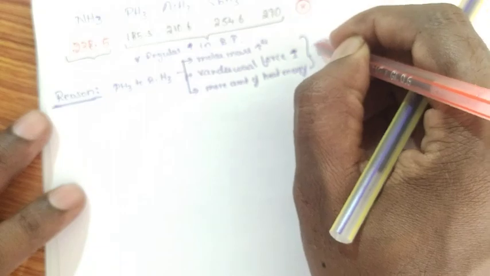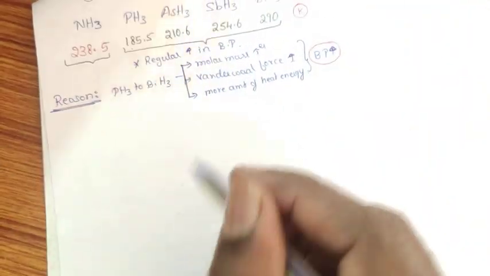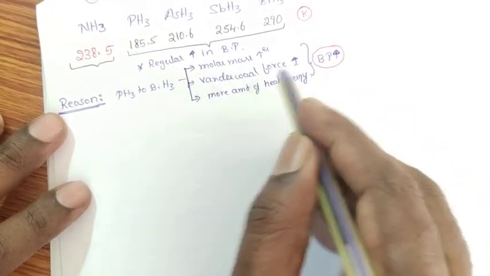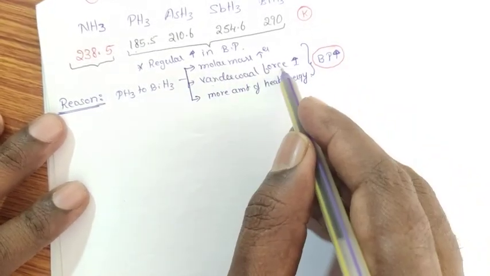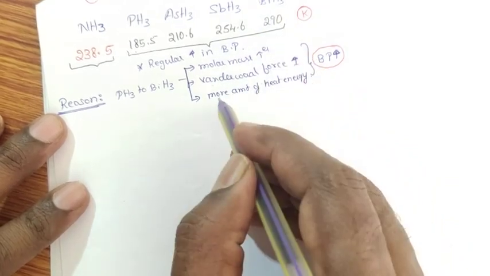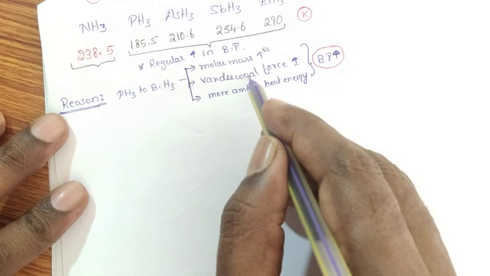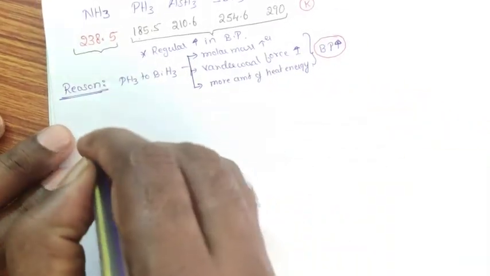Very simple. When I move from phosphine to bismuthine, there are three factors responsible for the increase in the boiling point. The reason is molar mass increases, van der Waals force increases. Due to the van der Waals force, the molecules come closer and closer to each other. Hence, more amount of heat energy is required to break these van der Waals forces. Therefore, the boiling point also increases.